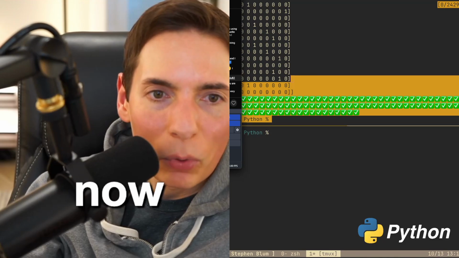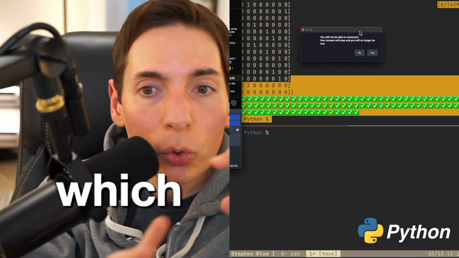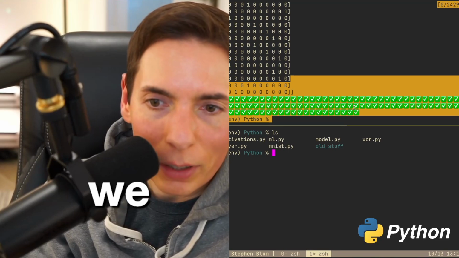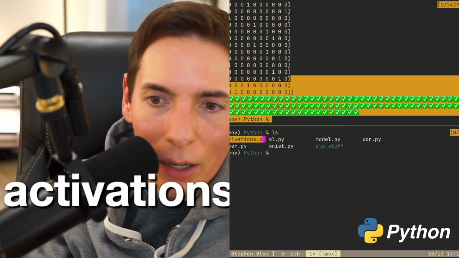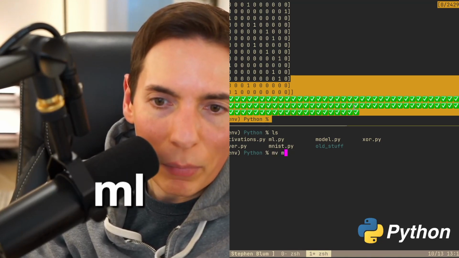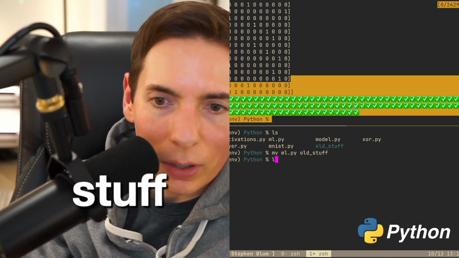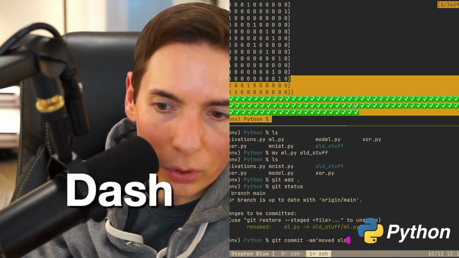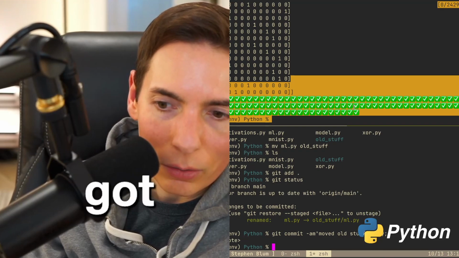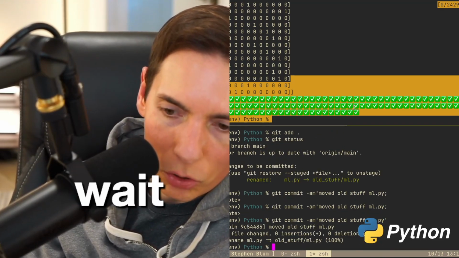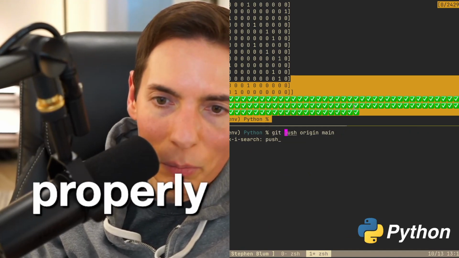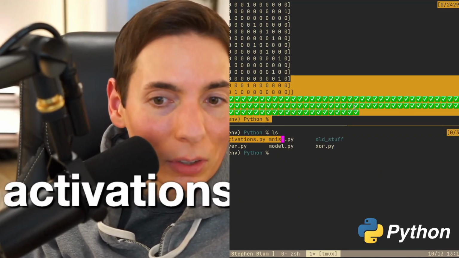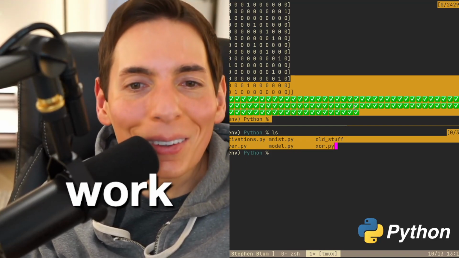It is a warning because we succeeded in our goal for today, which was to optimize our machine learning model into a nice framework. As you can see here, we split everything up into files. We've got activations. Actually, I need to delete the ML. mv ml.py to old stuff. Okay, ls, git add ., git status, git commit -am 'moved old stuff ml.py'. There we go. Push to main. All right, ls. Perfect. So activations, MNIST, layer, model, and XOR. All good to go. We did it.